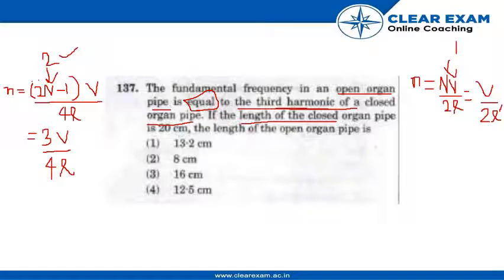According to the question both are equal, so we will equate this and this and compare.